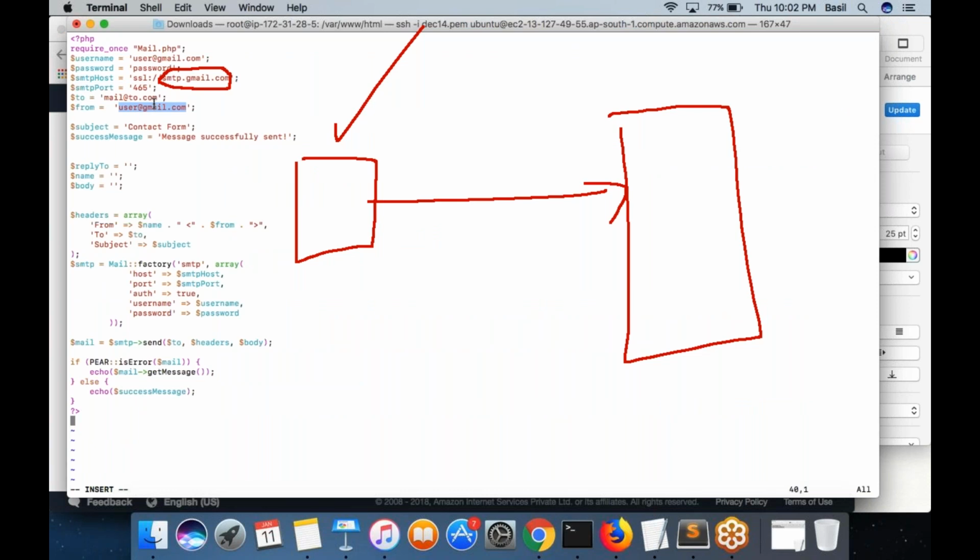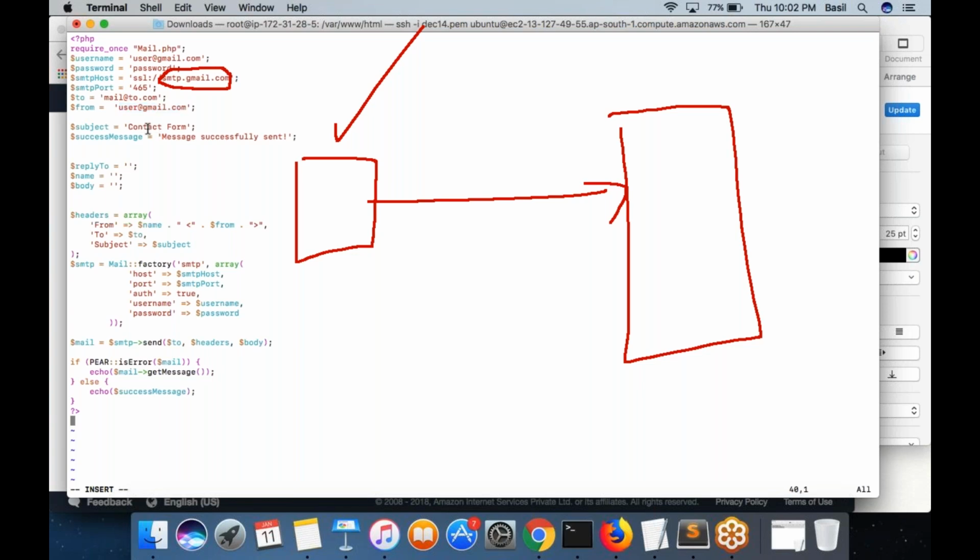To address whom you want to send out email, put the address here. From address. When you send out an email, the recipient will get an email. Whoever you send the email to, this person will receive it. To him, the email will appear to be coming from user@gmail.com. So you are setting a from header when you are sending out the email automatically. Once the email is received by the recipient, he will see the mail appear to be coming from this mail ID.